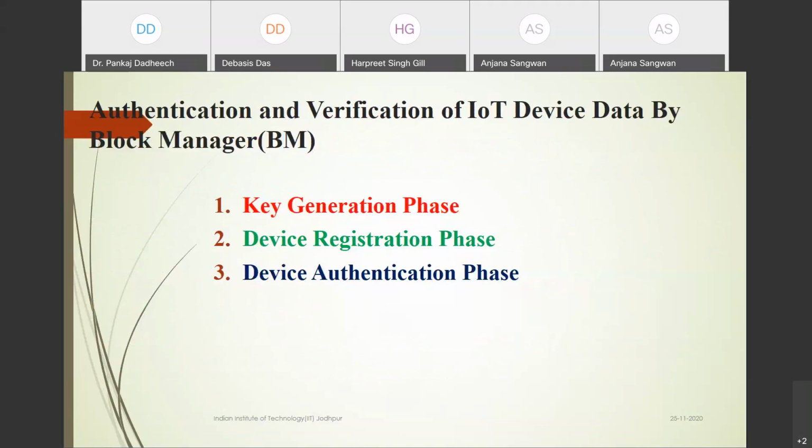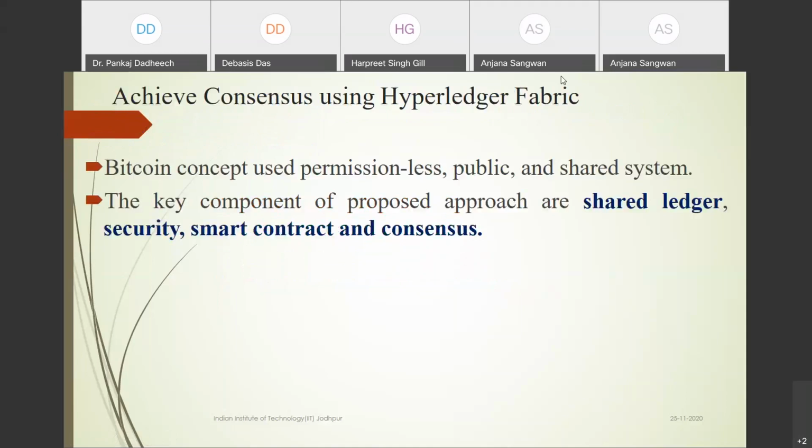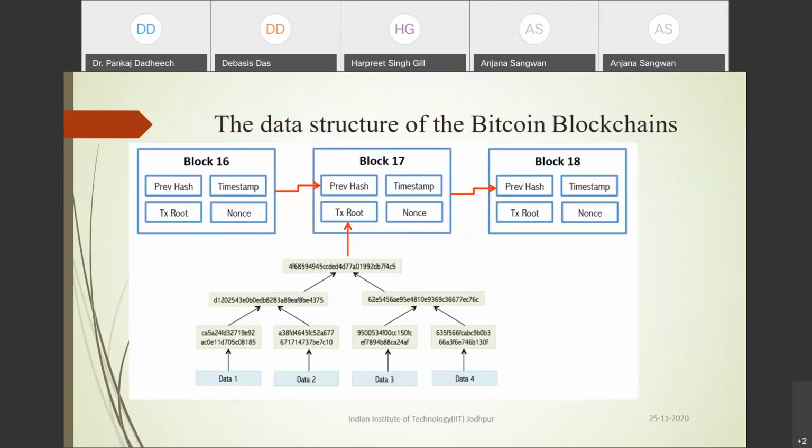Here in this case we are using a key generation phase, but lightweight because it is for IoT devices, then a device registration phase and device authentication. So we design 3 algorithms, and these are lightweight algorithms. In our case, we have the data, then from the data we convert to a hash, integrate these two hashes, and finally this type of information we want to store in the block based on the transaction.